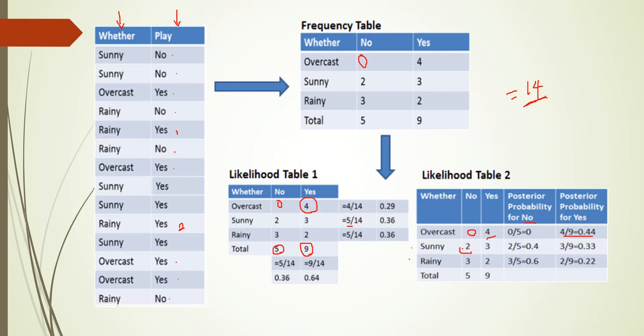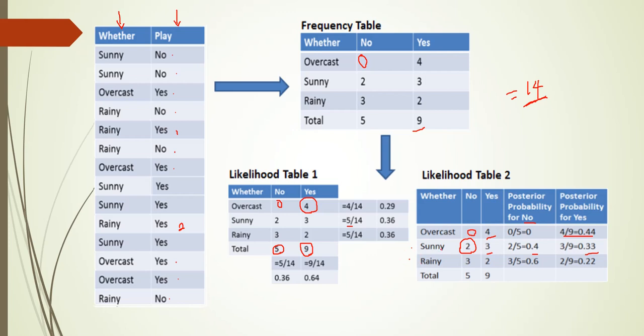Then how many yes are there in sunny? 3 yes are there. Totally how many yes we are having in the target? 9 yes we are having. So 3 divided by 9 is equal to what? Similarly, we have to calculate for rainy also. So using these frequency table, likelihood table 1 and likelihood table 2, we can calculate the prior probabilities and posterior probabilities. Okay.